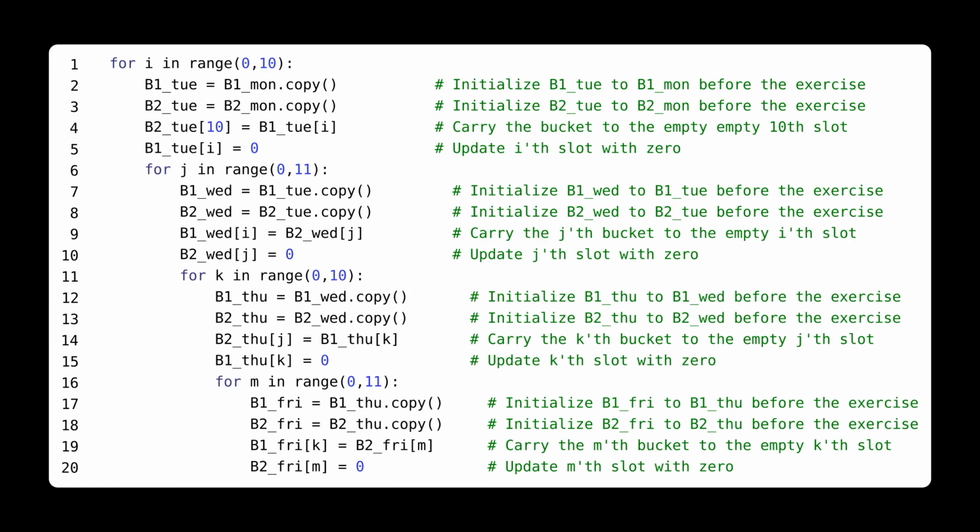On Friday, we carry one bucket back to the first barn and read the amount of the milk in the tank. Here is the full simulation of the 4-day sequence of i equals 0, j equals 0, and k equals 0 case.